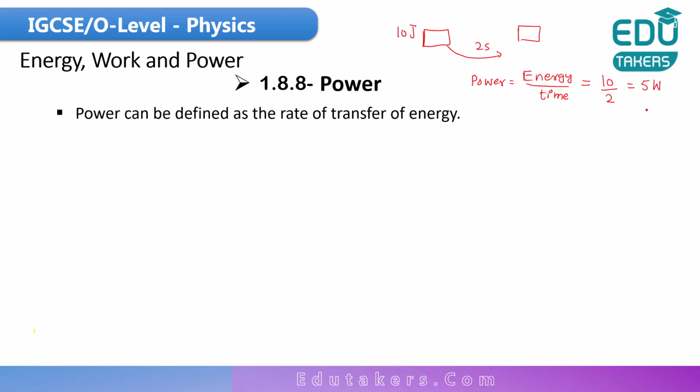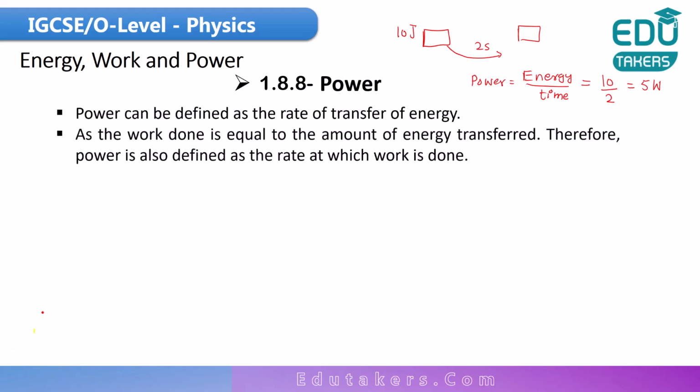I can simply say that when you have to calculate the power, just divide the energy by time, and you easily get the power. So power is basically the rate at which the energy is transferred from one point to another. You know the relationship between work done and energy: work done is equal to energy transfer.